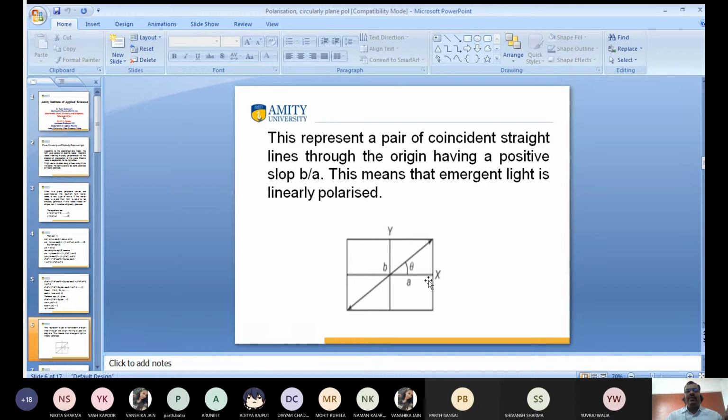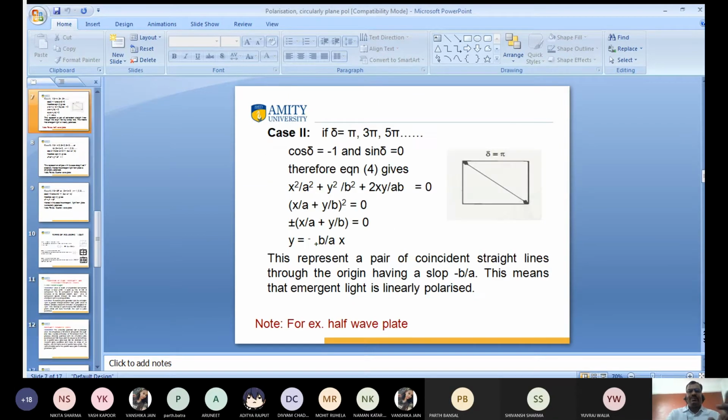So we can say that this is linearly polarized light, also known as plane polarized light. Again, I discuss the second case. We get again plane polarized light, but the slope is minus b by a. An example is the half wave plate.